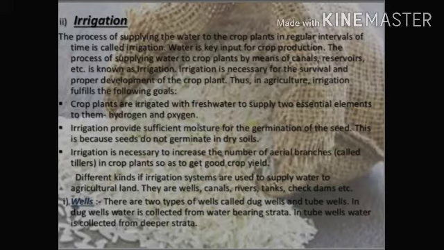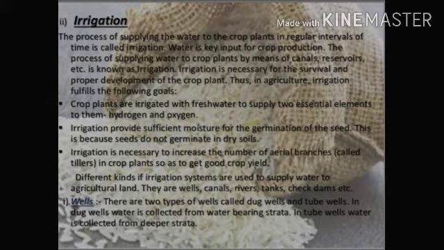Second, irrigation provides sufficient moisture for germination of the seeds. Without water, seeds will not germinate. This is because seeds do not germinate in dry soil. And next, irrigation is necessary to increase the number of aerial branches in the crop plant so as to get good crop yield.